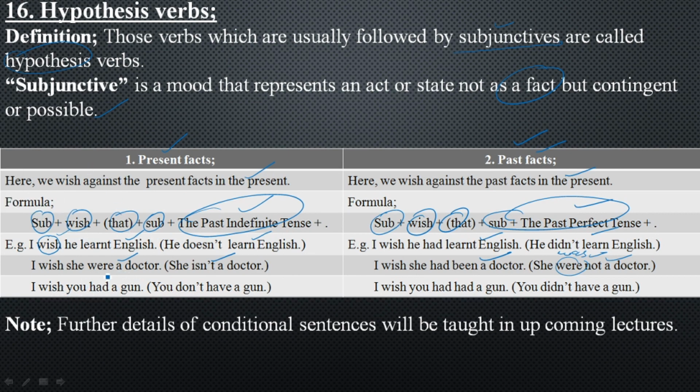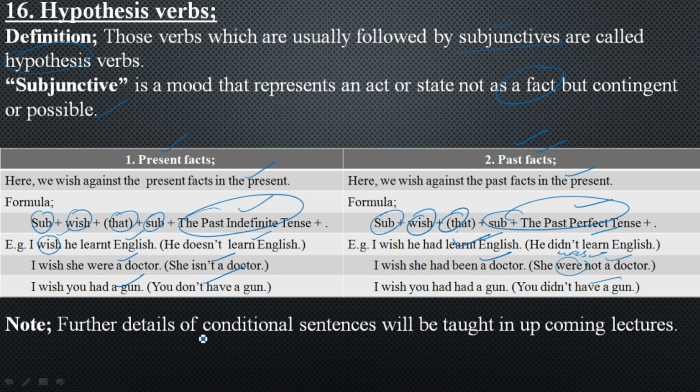And I wish you had a gun means you don't have a gun. Now you are present in front of me. You do not have that gun with you, and that is what I am wishing, that you should have it. But in reality, you do not have that thing. In the same way, I have the next sentence. I wish you had had a gun, but the reality is what? That you didn't have a gun in the past. I wish you had had a gun. You could have killed one of them, but in reality in the past you did not have a gun.